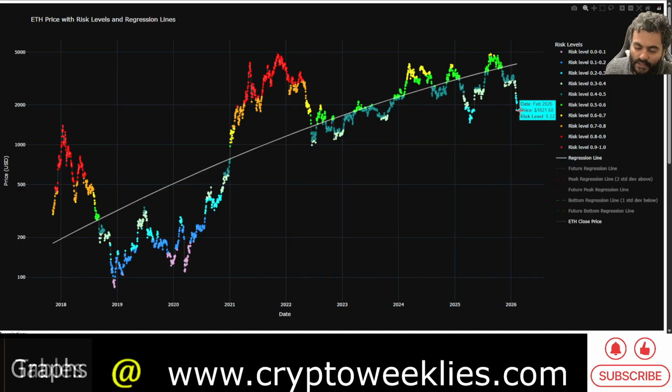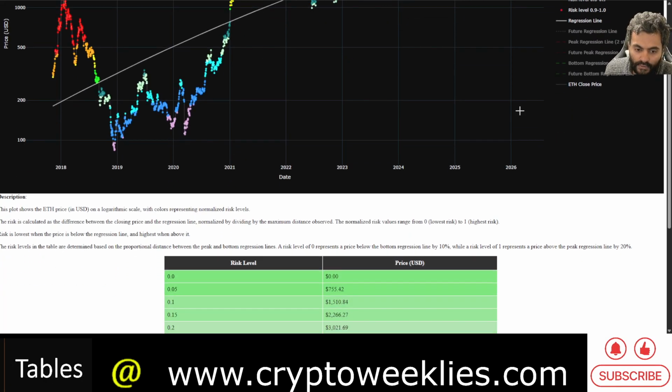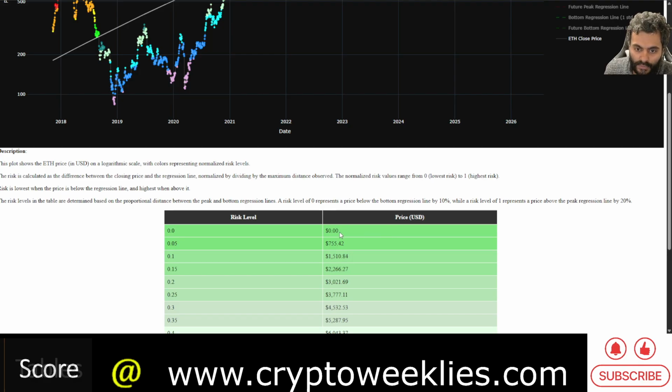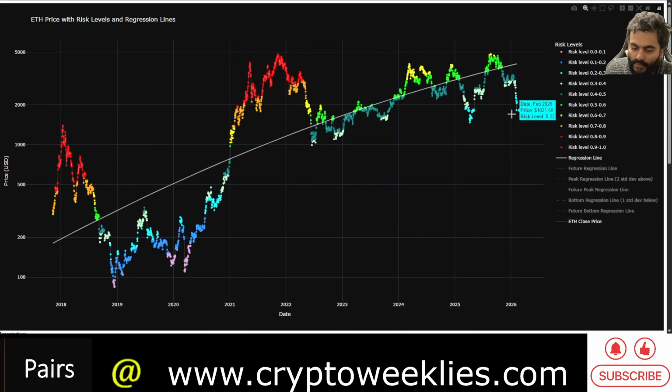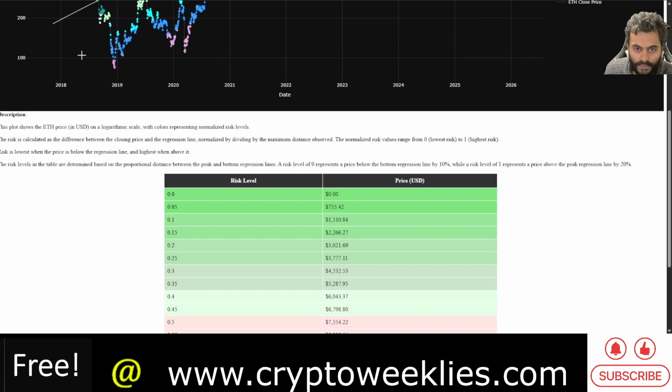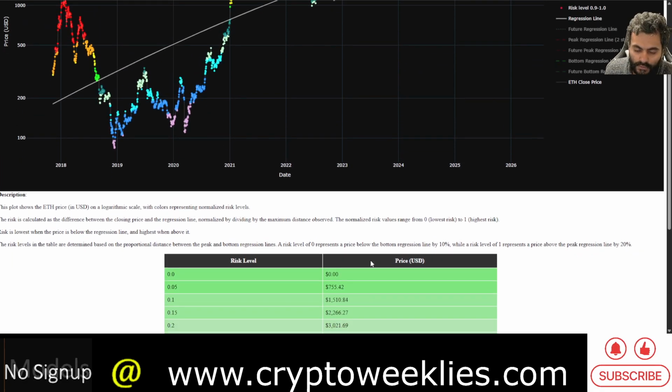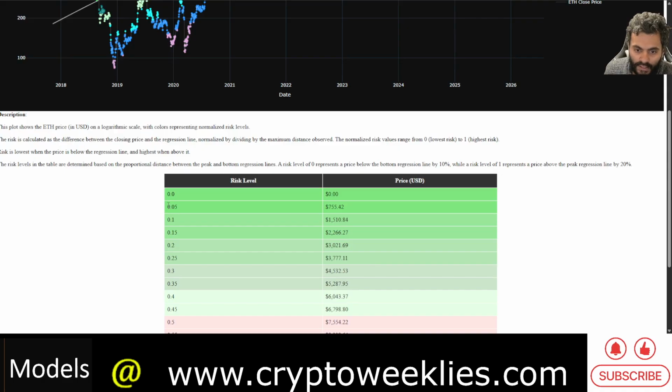Typically, the current risk level is at around 0.22. If it were to go back to, let's say, looking forward to this level between 0.1 and 0.15, the price of ETH could bottom somewhere between $1,500 and $2,200. Right now, the price is lower than $2,200. So that's just a future projection. Again, price could always go to zero. That's always possible. That's why zero risk level for ETH is at $0.